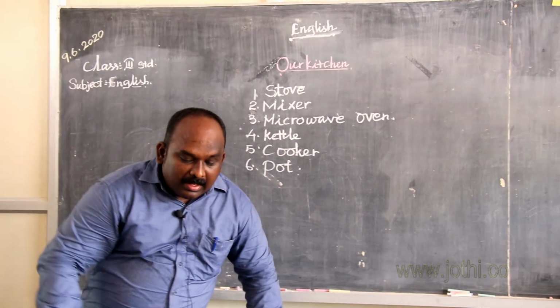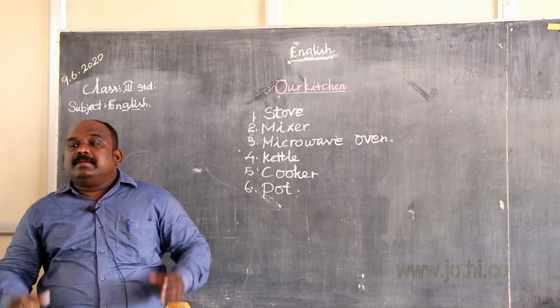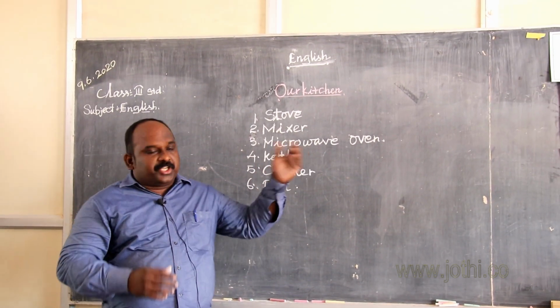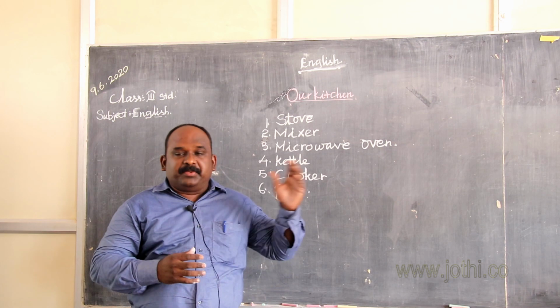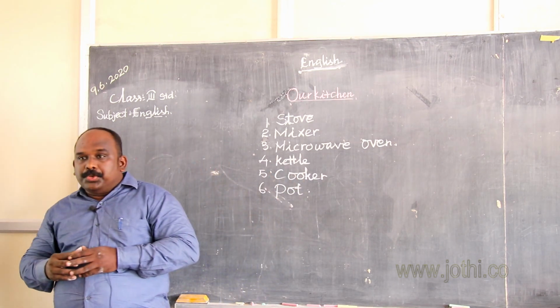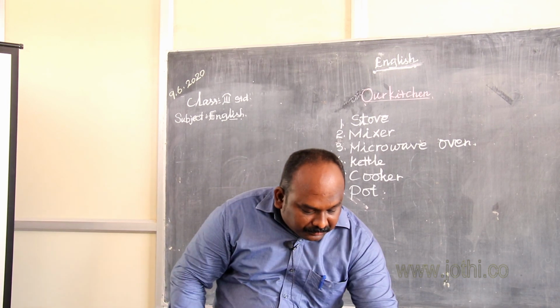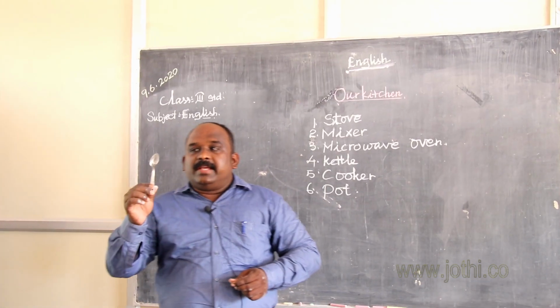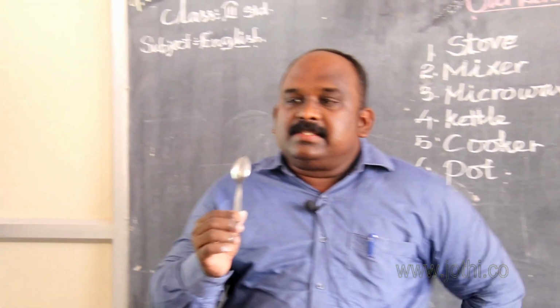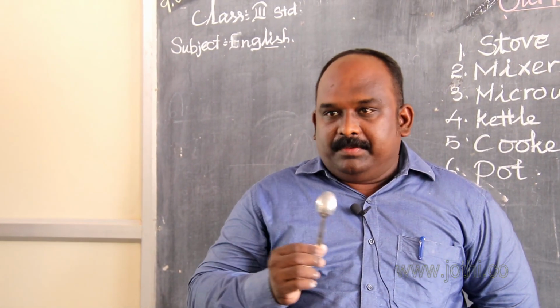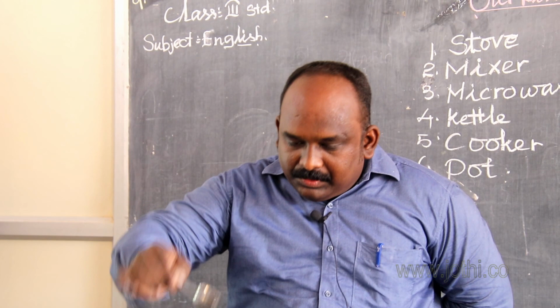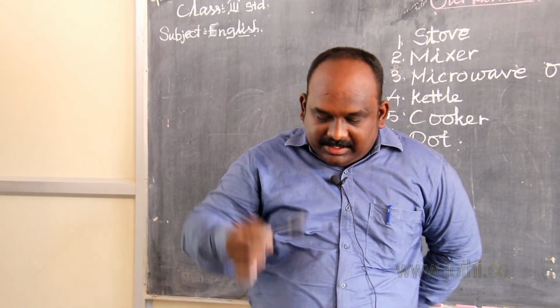Okay, students, we have learned the kitchen things with the help of the pictures. Now, I show you the original things at first. What is this? Yes, this is called tablespoon. It is used to take the food and eat.